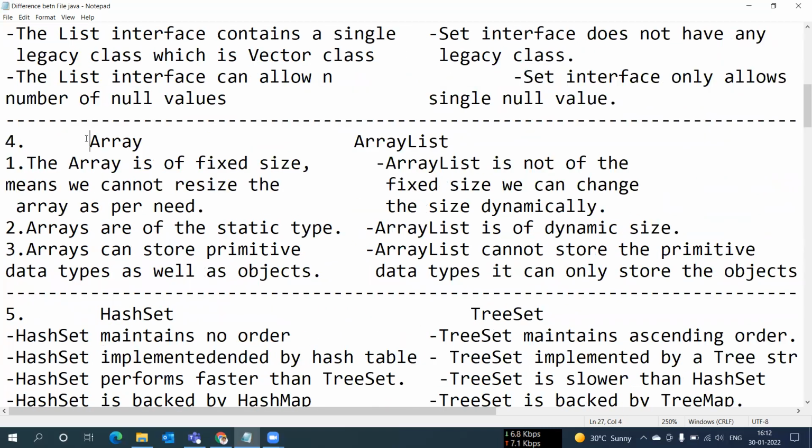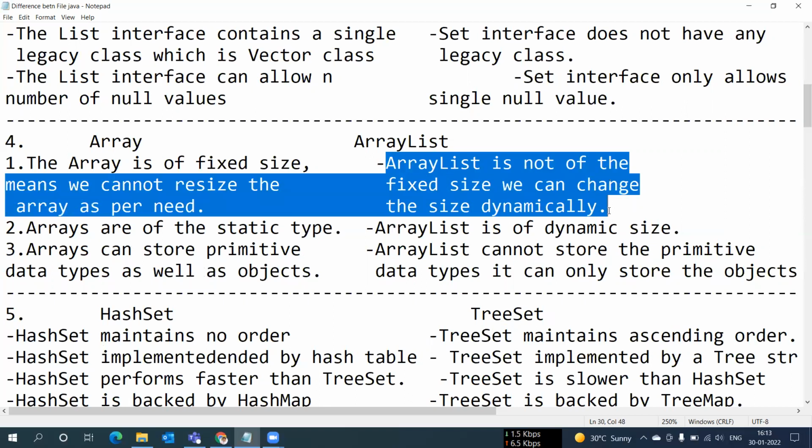The fourth one is an important difference between Array and ArrayList. The array is a fixed size, which means we cannot resize the array as per our needs. We cannot increase or decrease it as per our requirements. ArrayList is not a fixed size. We can change the size dynamically, which means we can increase or decrease as per our requirement.